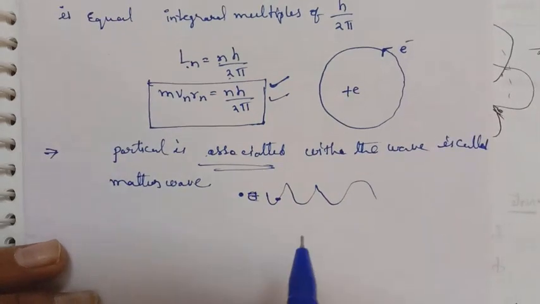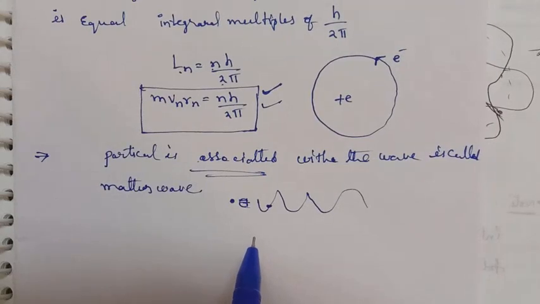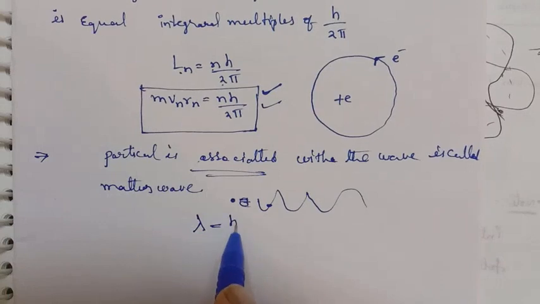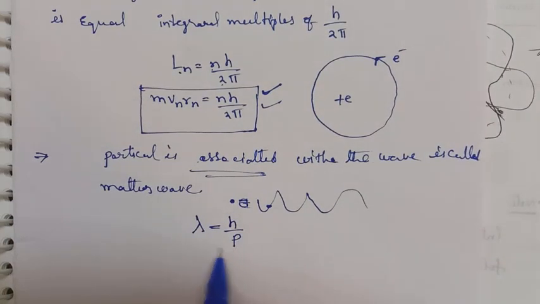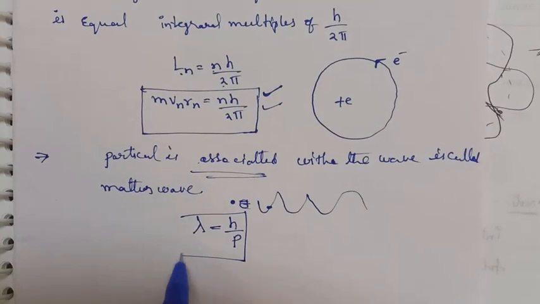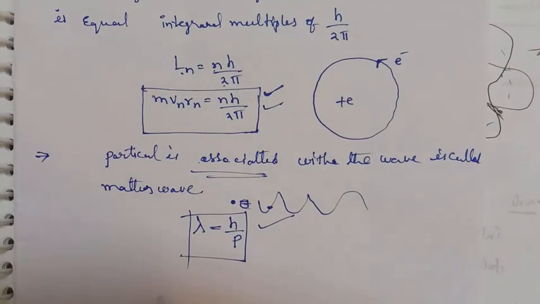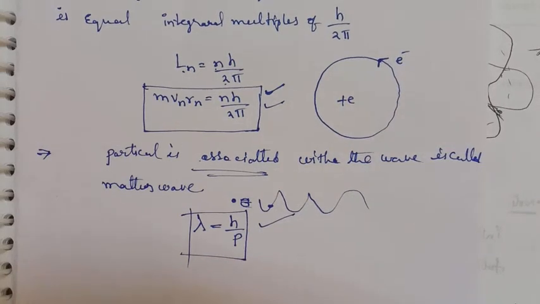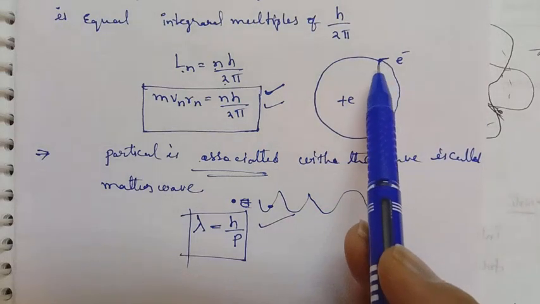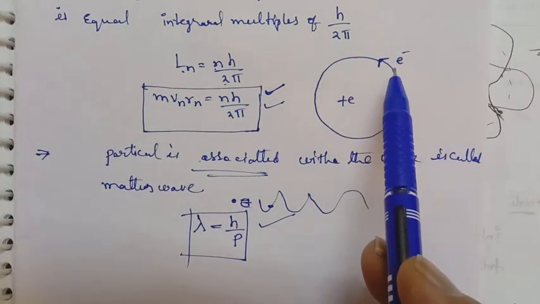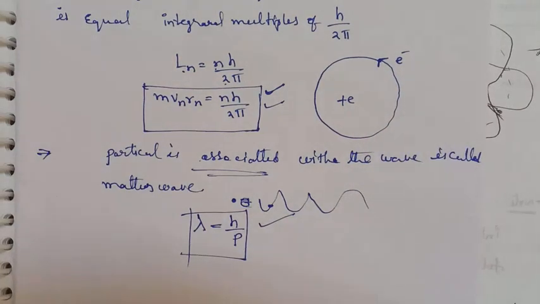At that time, he gave the relation between the wave nature and the particle nature: lambda, the wave nature, equals h by p, the particle nature. Based on this, he explained Bohr's second postulate. If an electron is revolving in stationary orbits, the electron is taken as a standing wave.